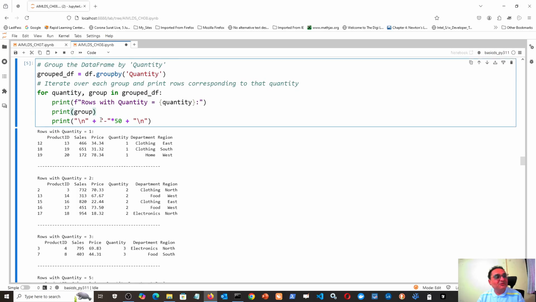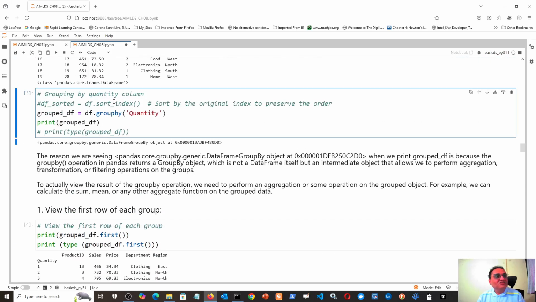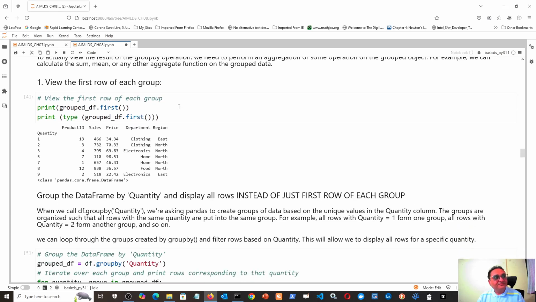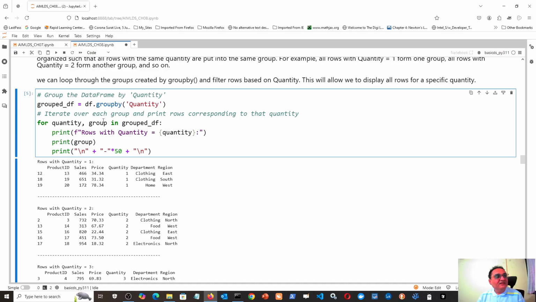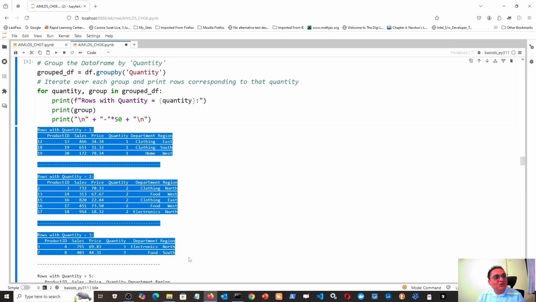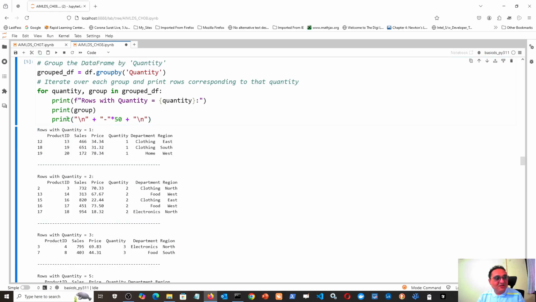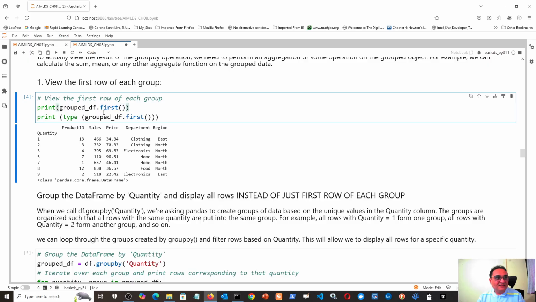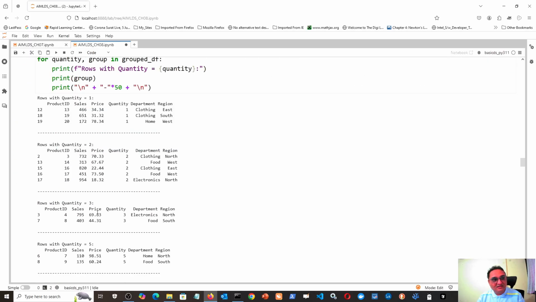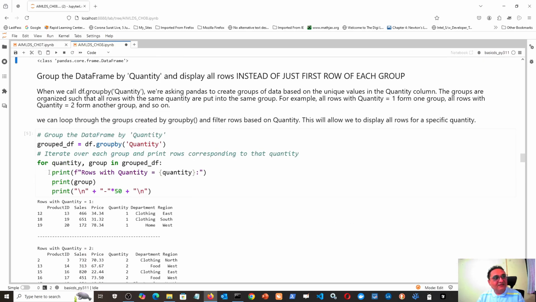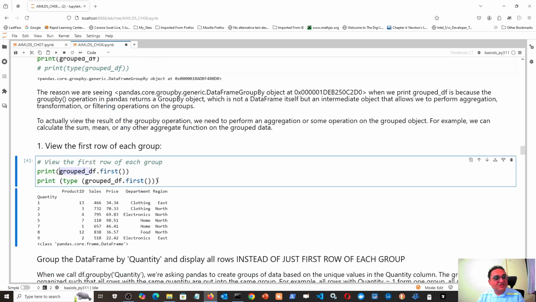There is absolutely no issue, and there is no need of sorting the index. I think it is properly sorted only. Okay, fine. So I can also get this same output by using a for loop in a more succinct way. This is more important because many times you will not get it directly. First is a built-in command in pandas for use after grouping: group df first, group df sum, and one other command we just saw, size. But these are built-in commands that give only the first row in each group.